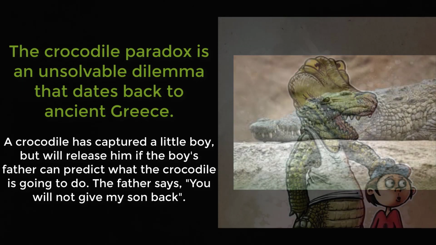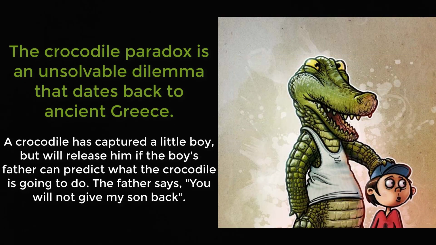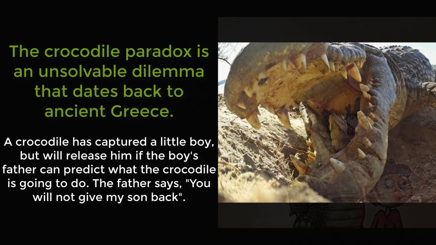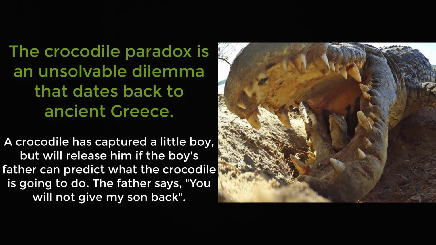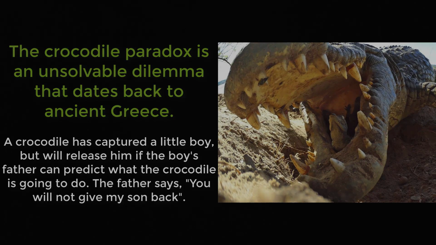If the father's prediction is correct, the crocodile does not give the son back, but the crocodile's promise was that it will give the son back if the father correctly guessed what he will do next. If the crocodile returns the boy, the father's prediction is no longer correct. There is no possible choice. It just defies all logic.